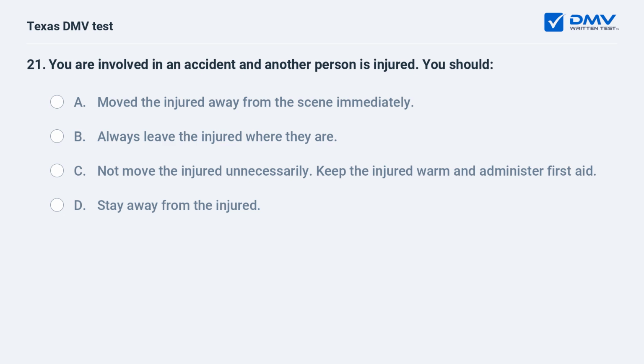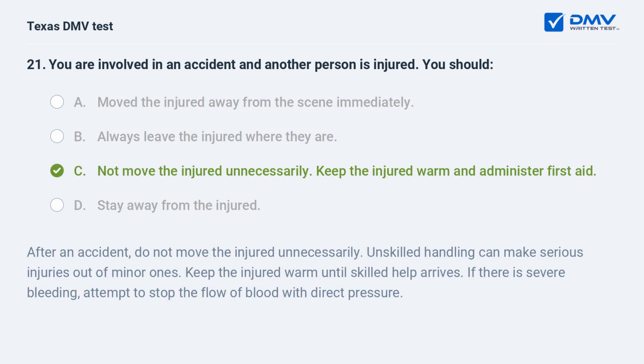You are involved in an accident and another person is injured. You should: A. Move the injured away from the scene immediately. B. Always leave the injured where they are. C. Not move the injured unnecessarily. Keep the injured warm and administer first aid. D. Stay away from the injured.